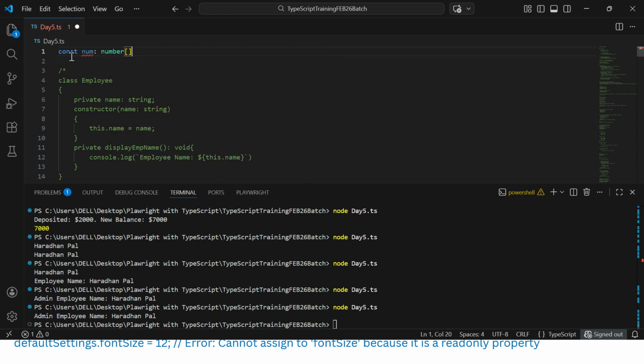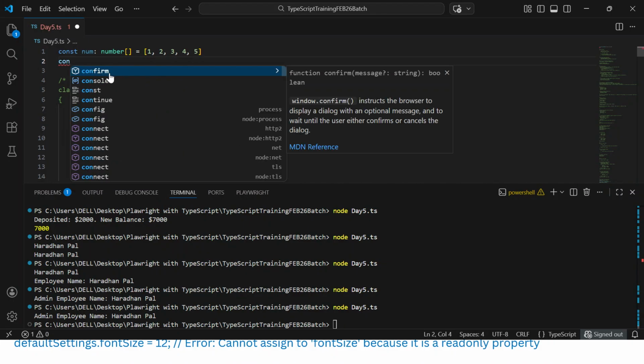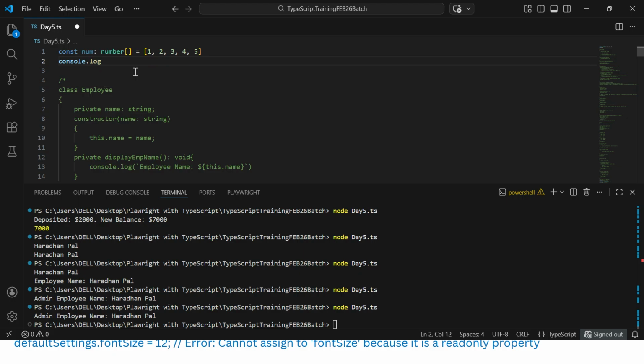This is the array symbol, and we can give the values 1, 2, 3, 4, 5. Okay, this is fine. Now we can try to print out console.log num. That's fine. It will not be a problem at all. We can print it out.